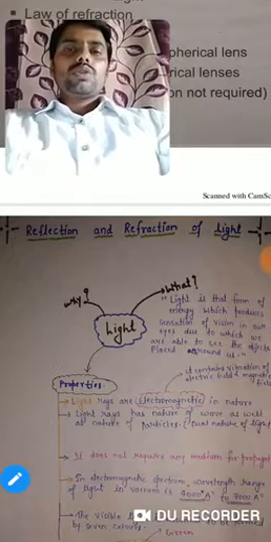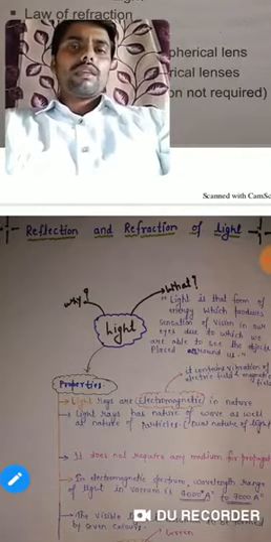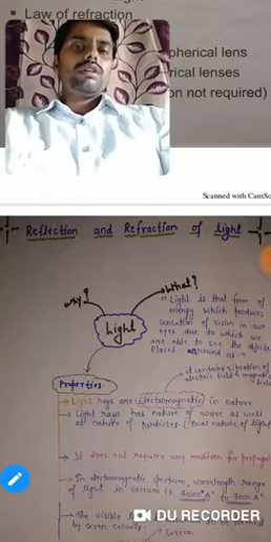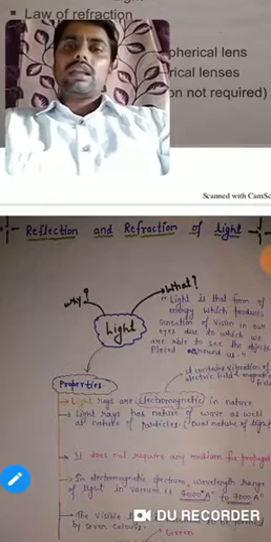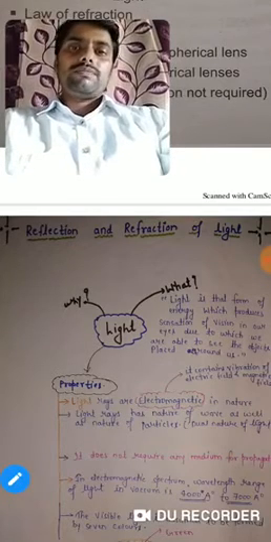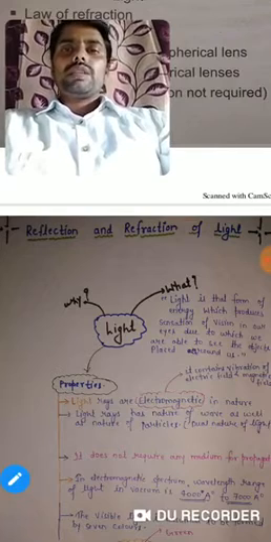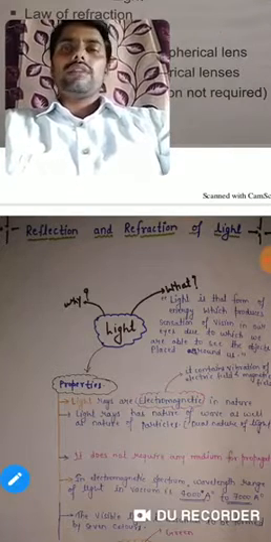So the visibility that we observe is due to light. If light is not present, nothing will be visible. So this was the importance of light in our daily life.